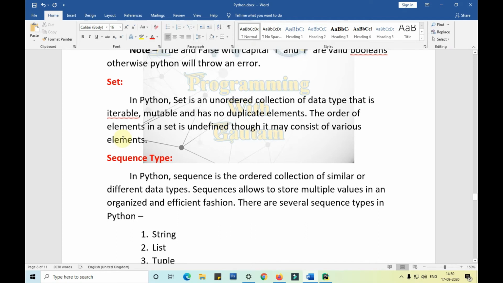Set. In Python, a set is an unordered collection of data type that is iterable, mutable, and has no duplicate elements. The order of elements in a set is undefined, though it may consist of various elements.